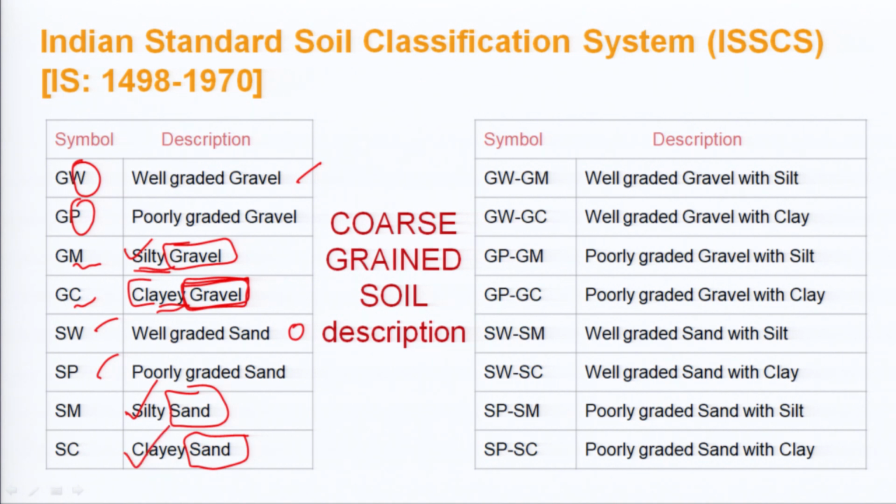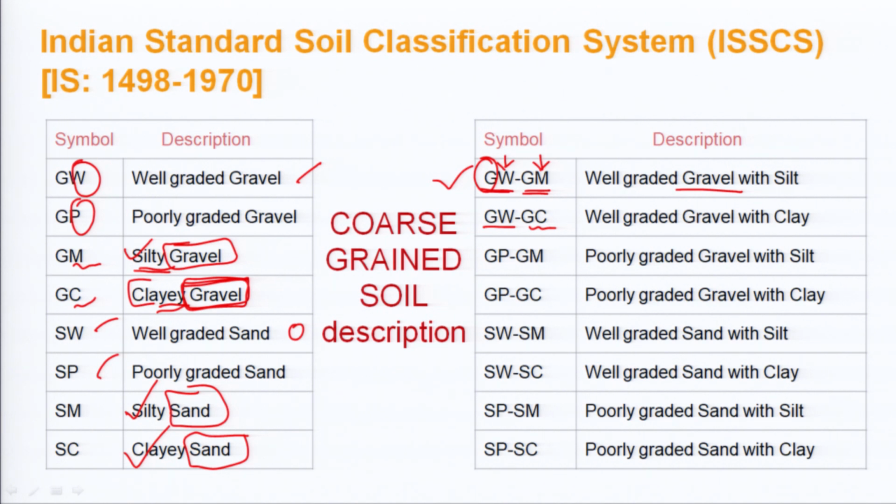Similarly, here the GW-GM portion is well graded gravel with silt. The first part denotes the gradation, and the next part denotes the nature of fines, and here M is silt. So it is not mainly silt; it is well graded gravel with silt. Similarly, GW-GC is well graded gravel with clay, so it contains a major portion of clay.